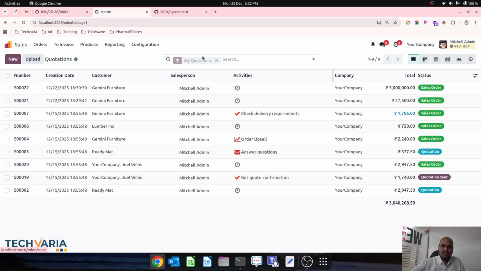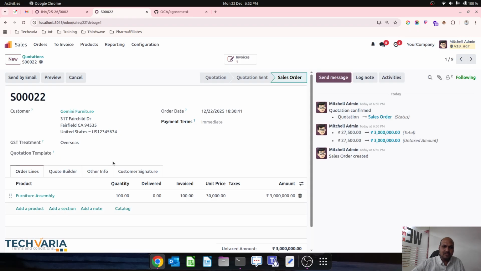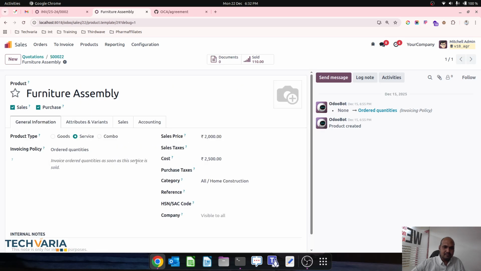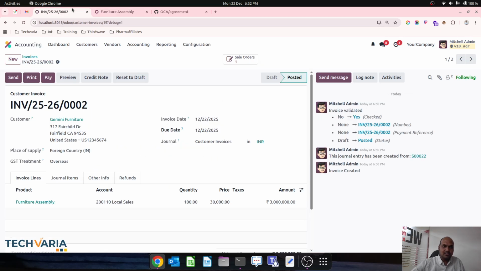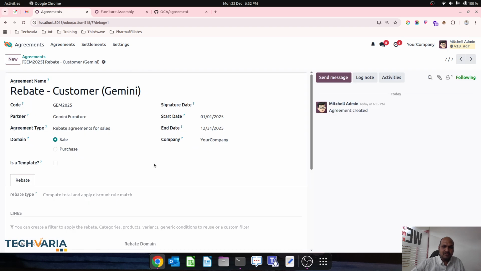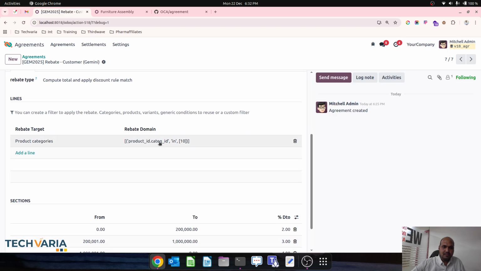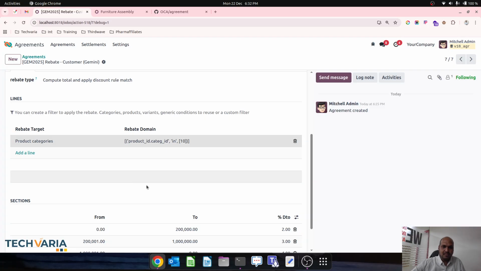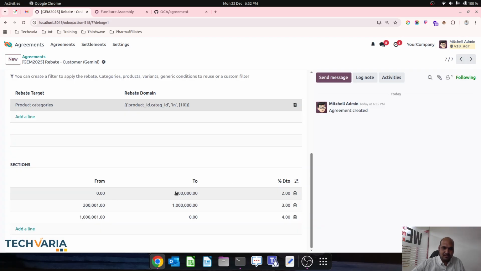So let me check again on sales, Gemini furniture. So home construction is my type of product. So home construction is my type of product over here. 0 to 2 lakh, then 2 lakh 1 to 10 lakh.